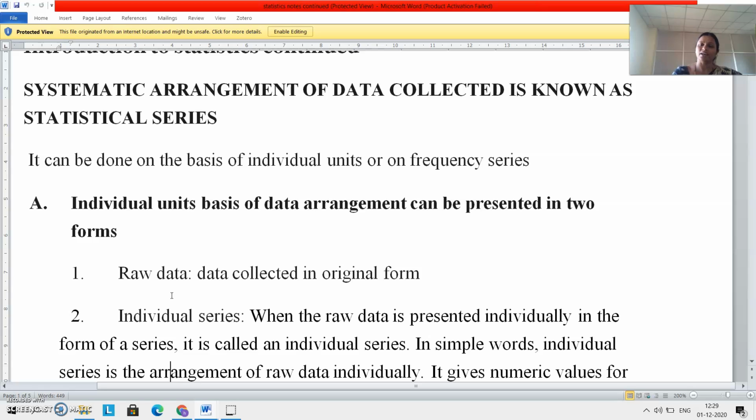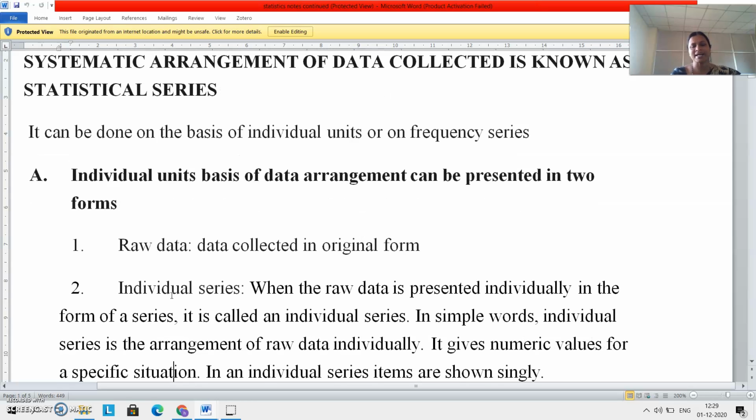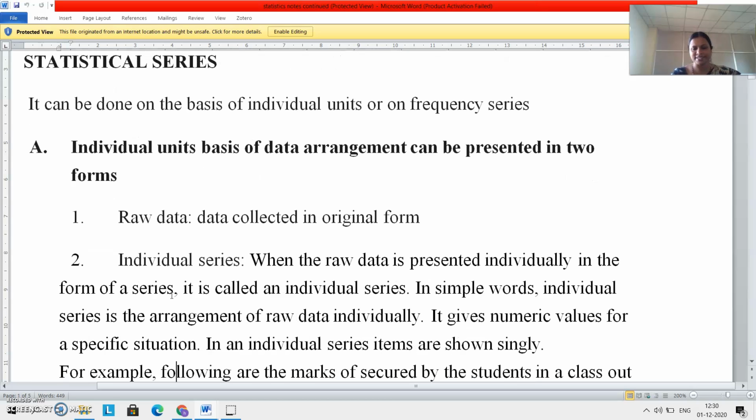So if I present data or arrange data like how I collected, it is raw data. I have not systematically arranged it. I just arranged it like how I collected. That is nothing but raw data. Did you get my point? So if you present data like how you collected it from the respondent, that is raw data. If you arrange data individually, then that is called an individual series. In simple words, individual series is arrangement of raw data individually. Means what I collected from each student, I will arrange individually, either as per serial number or as per roll number or as per name. So that is nothing but individual series. Did you get my point?